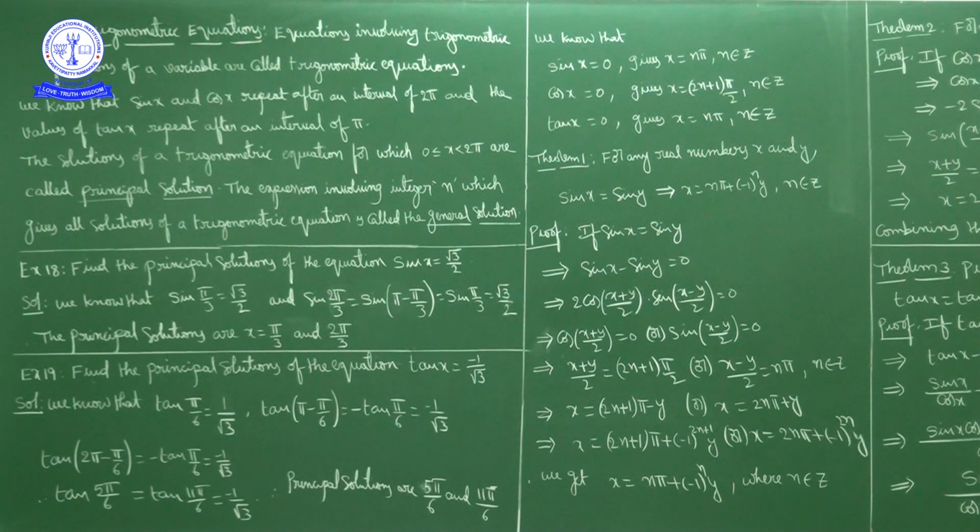So minus 1 by root 3 means second quadrant angle and fourth quadrant angle. So second quadrant angle, how we will write, tan of pi minus pi by 6, that is second quadrant angle, that is equal to minus 1 by root 3. Nothing but tan 5 pi by 6 is minus 1 by root 3.